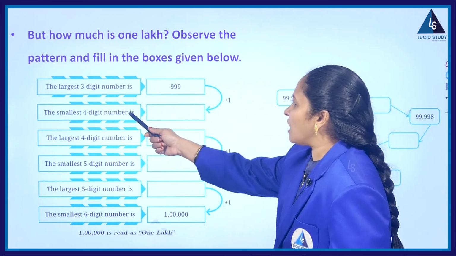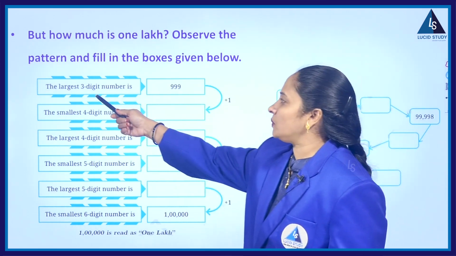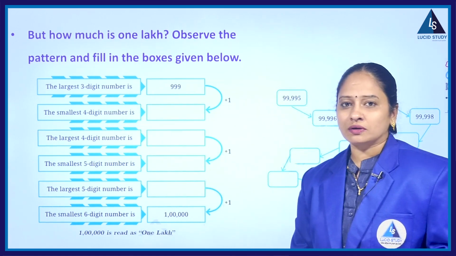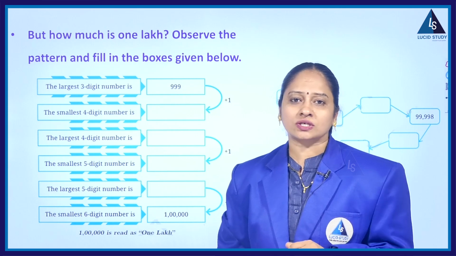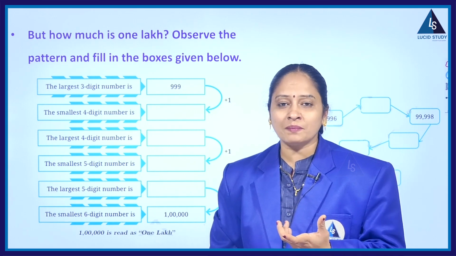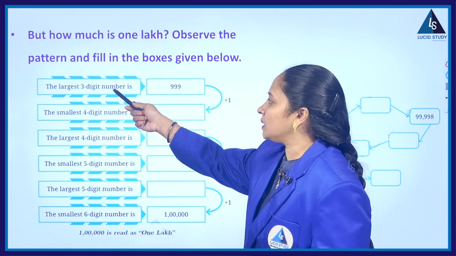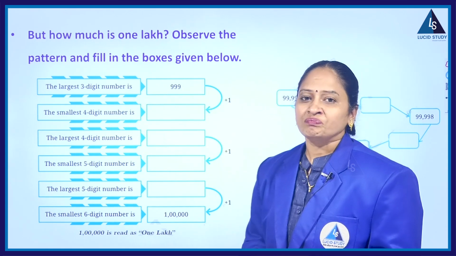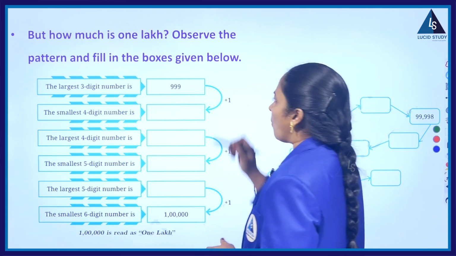Observe the pattern and fill in the boxes given below. First they started with the largest 3-digit number. Please remember that largest numbers are always combinations of 9s, whereas smallest numbers are combinations of 1s and 0s. So they started with the largest 3-digit number, that is 999. Later on they added 1 to that.